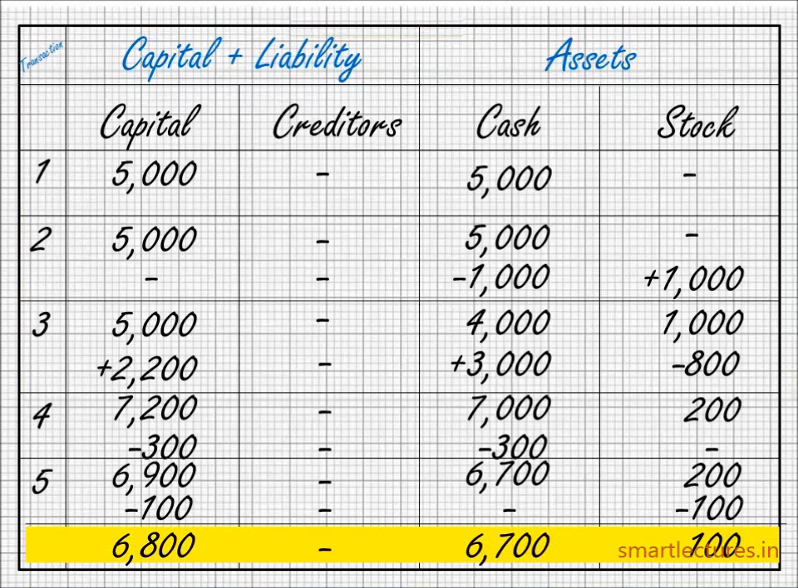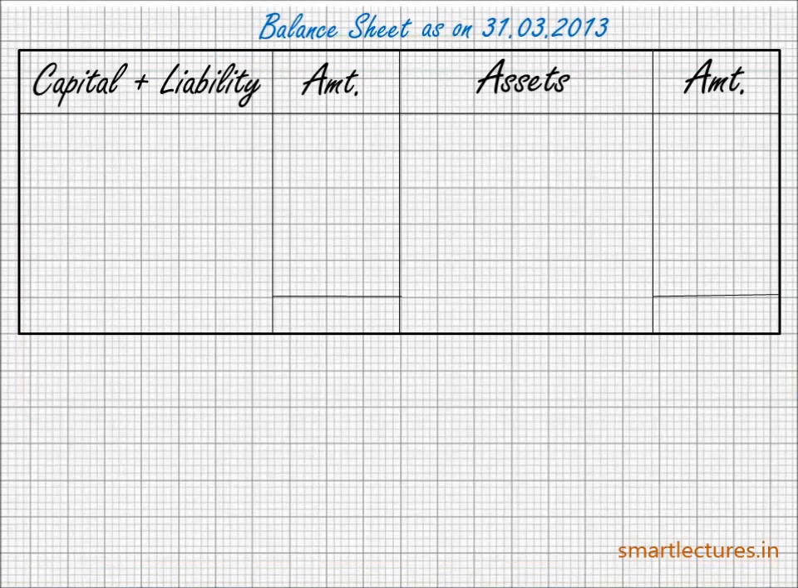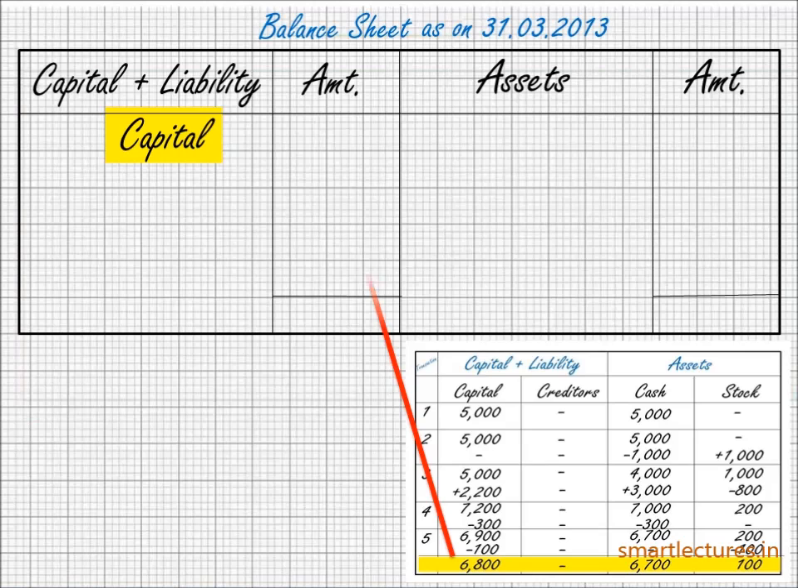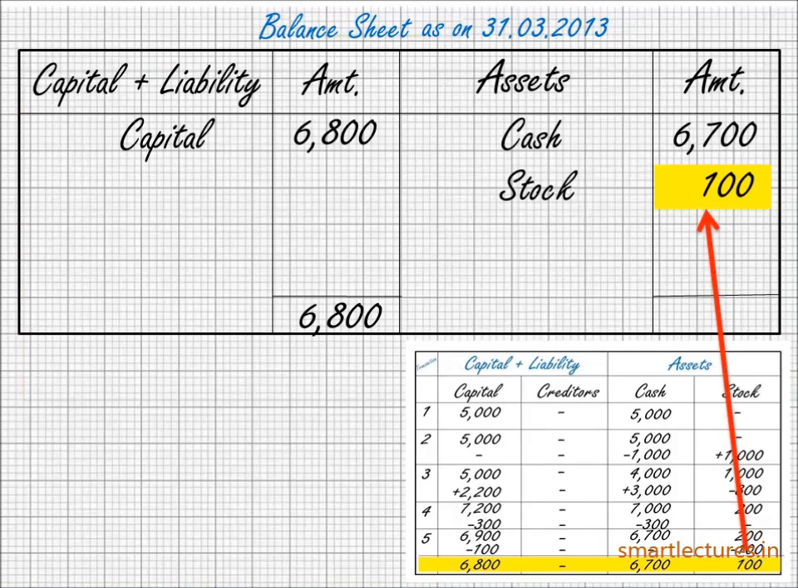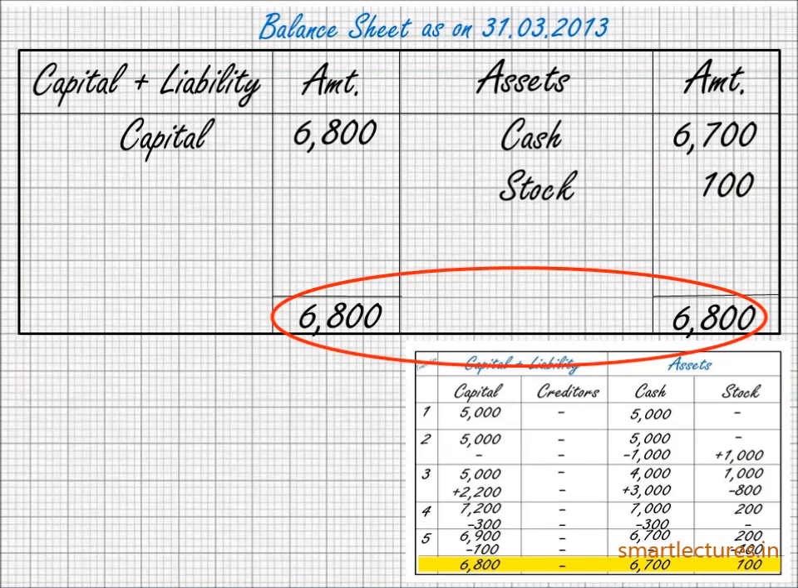Let's make the balance sheet on the basis of the last equation. So balance sheet as on 31st March 2013. Capital 6,800, cash 6,700, stock 100, and the total 6,800 on both sides.